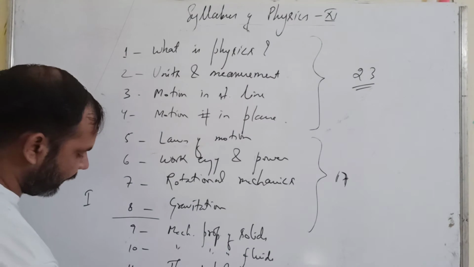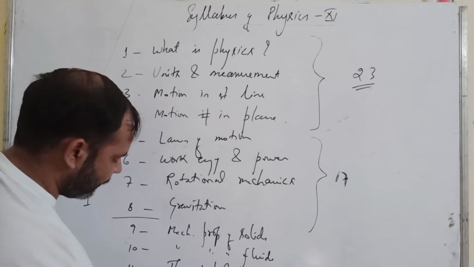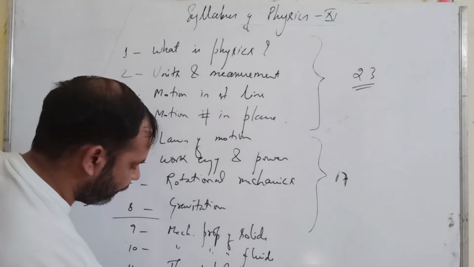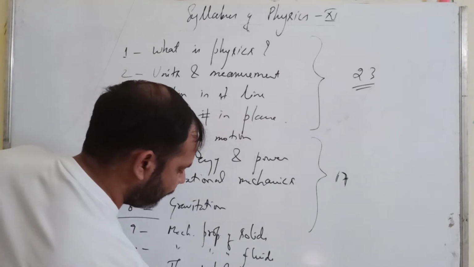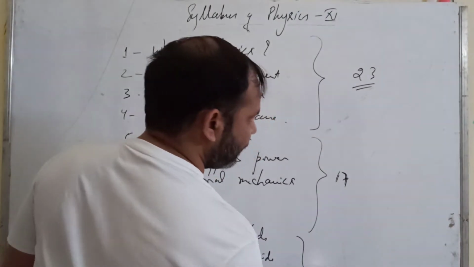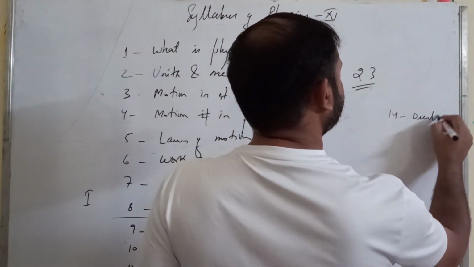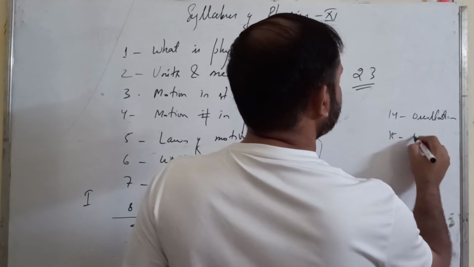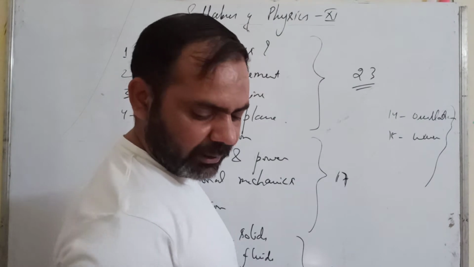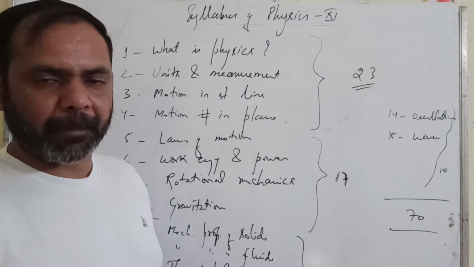The 12th chapter is thermodynamics, and the 13th chapter is kinetic theory of gases, and they are together of 20 marks. Then your 14th chapter is oscillations, and the 15th chapter is waves, and together they are of your remaining marks, that is 10, and this way it will be of 70 marks.